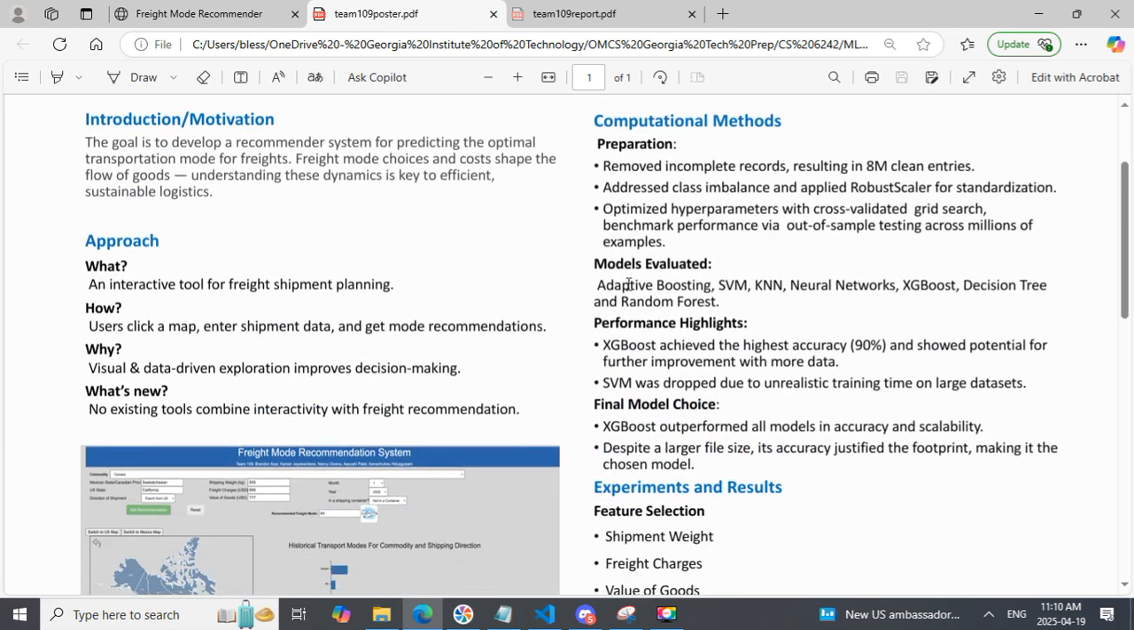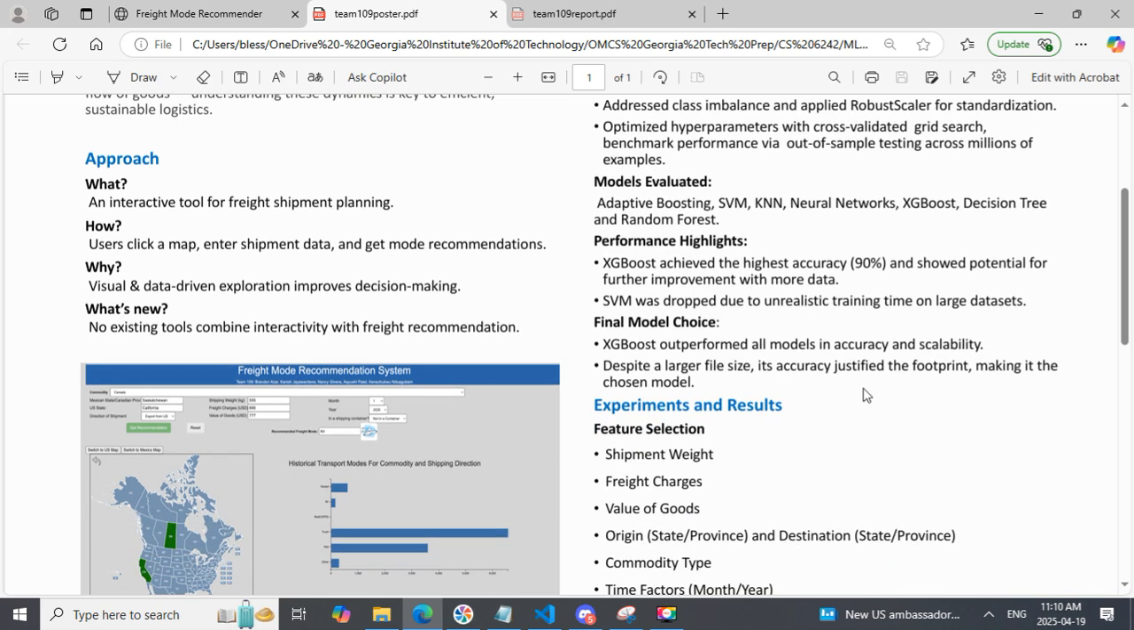We also did a lot of balancing to the data set because it had predominantly trucks mode of transportation rather than rail or air or by vessel, as the case may be. So this was really very important. We also did hyperparameter tuning with grid search, and we also benchmarked our data and made sure that it's reliable with out of sample testing.